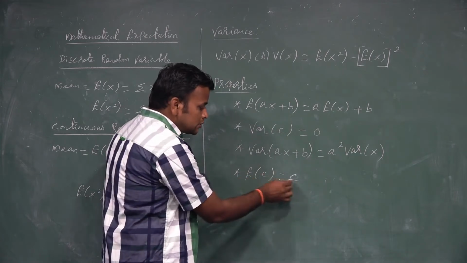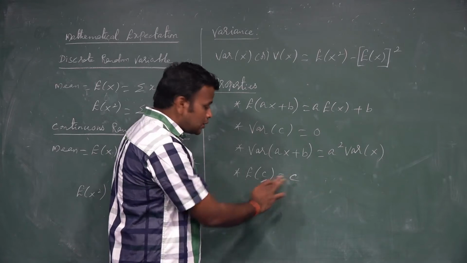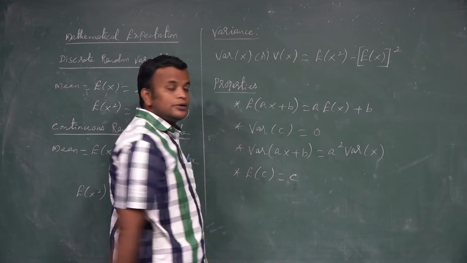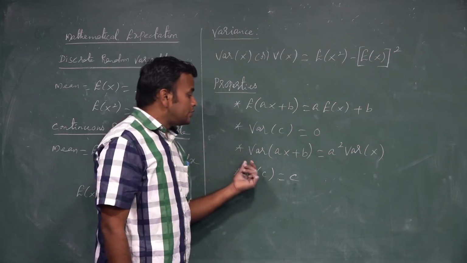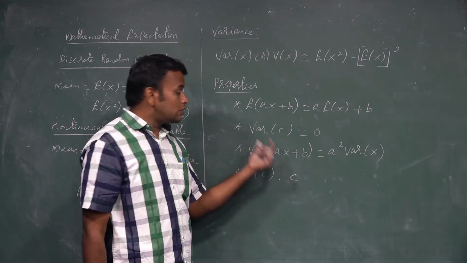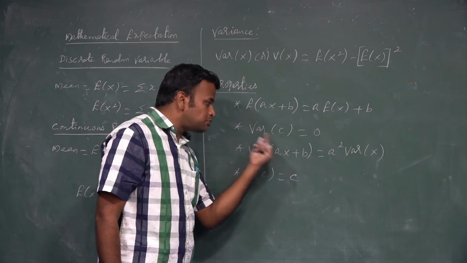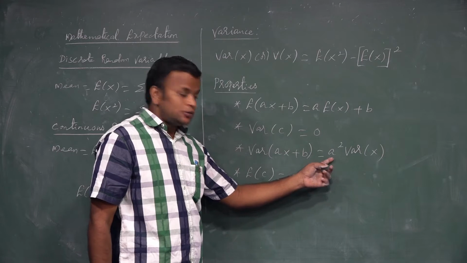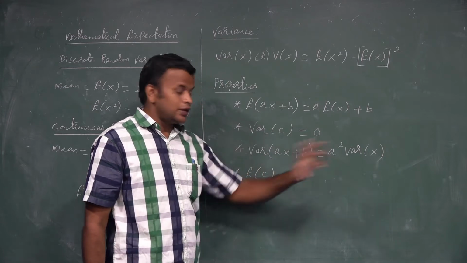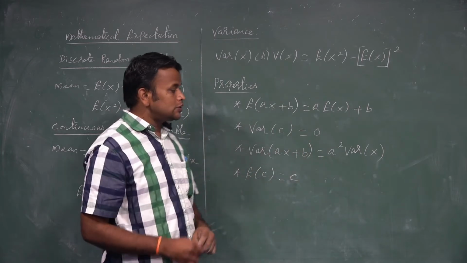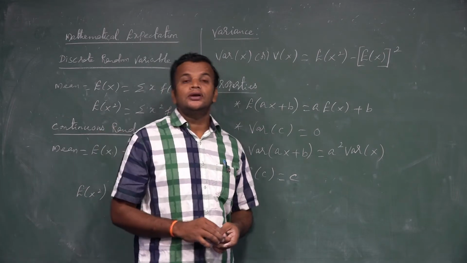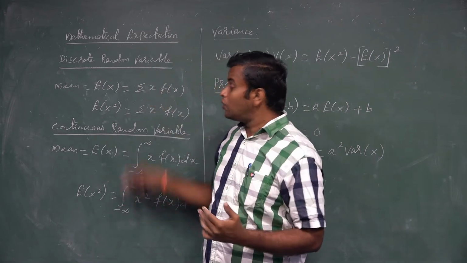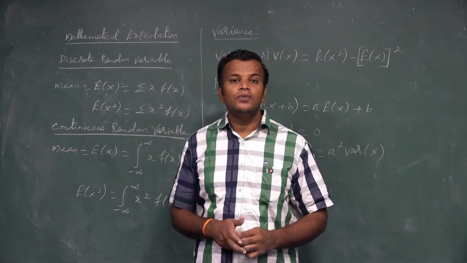Suppose I put C as 1, the value is 1. If I put 10, here it is 10. But whatever the constant may be, the variance value is 0. Variance of ax plus b: suppose a variable is multiplied by a constant, then the constant becomes squared. So it is a square into variance of x. So these are the properties. The formulas and properties are all important. Now we will see in the next class some problems using this mean and variance.